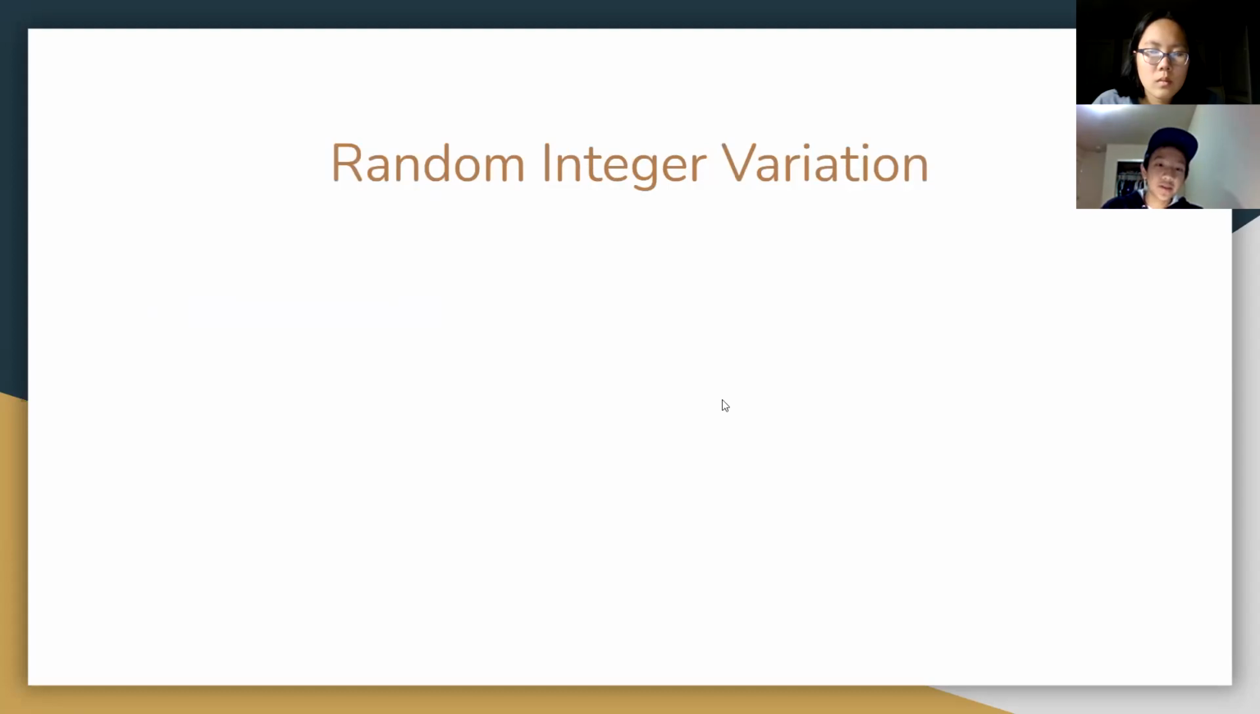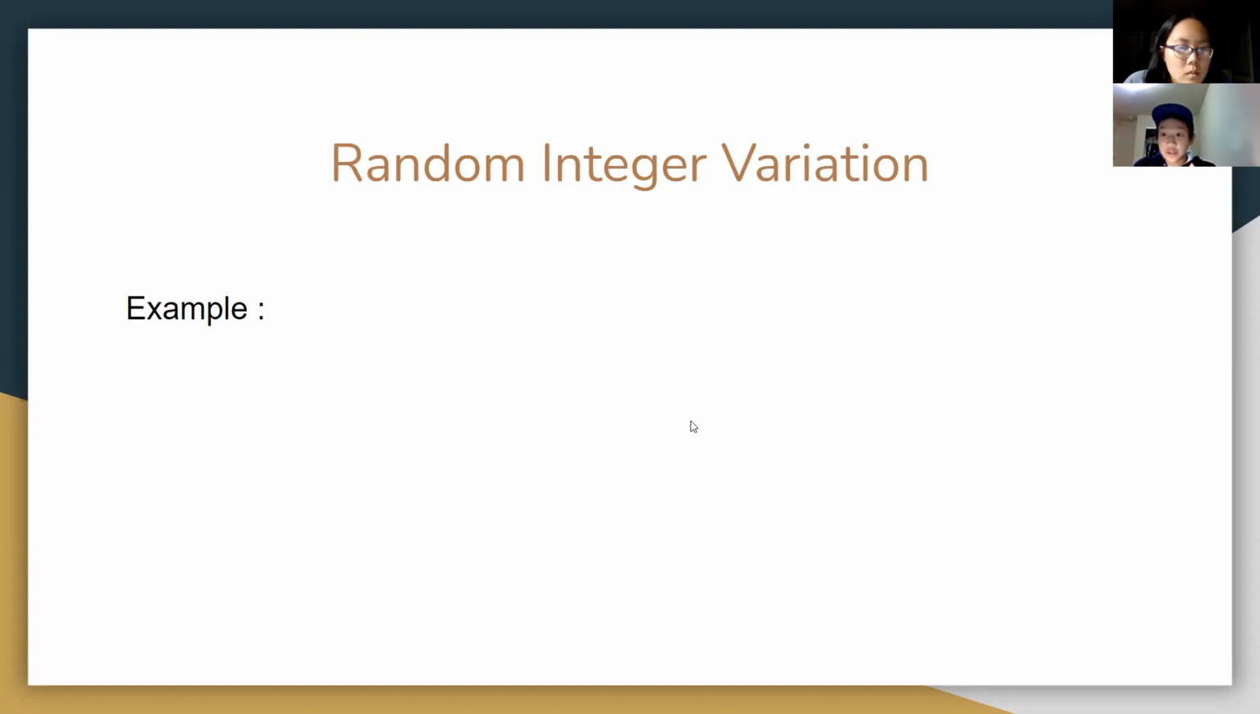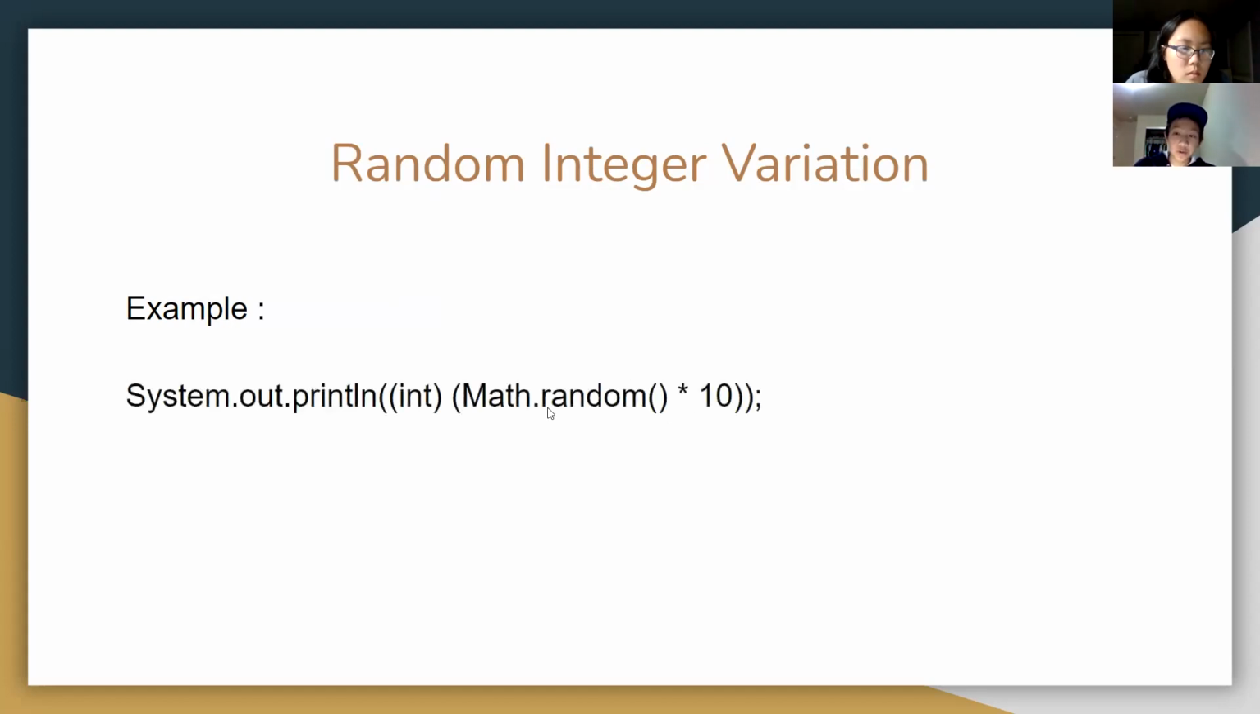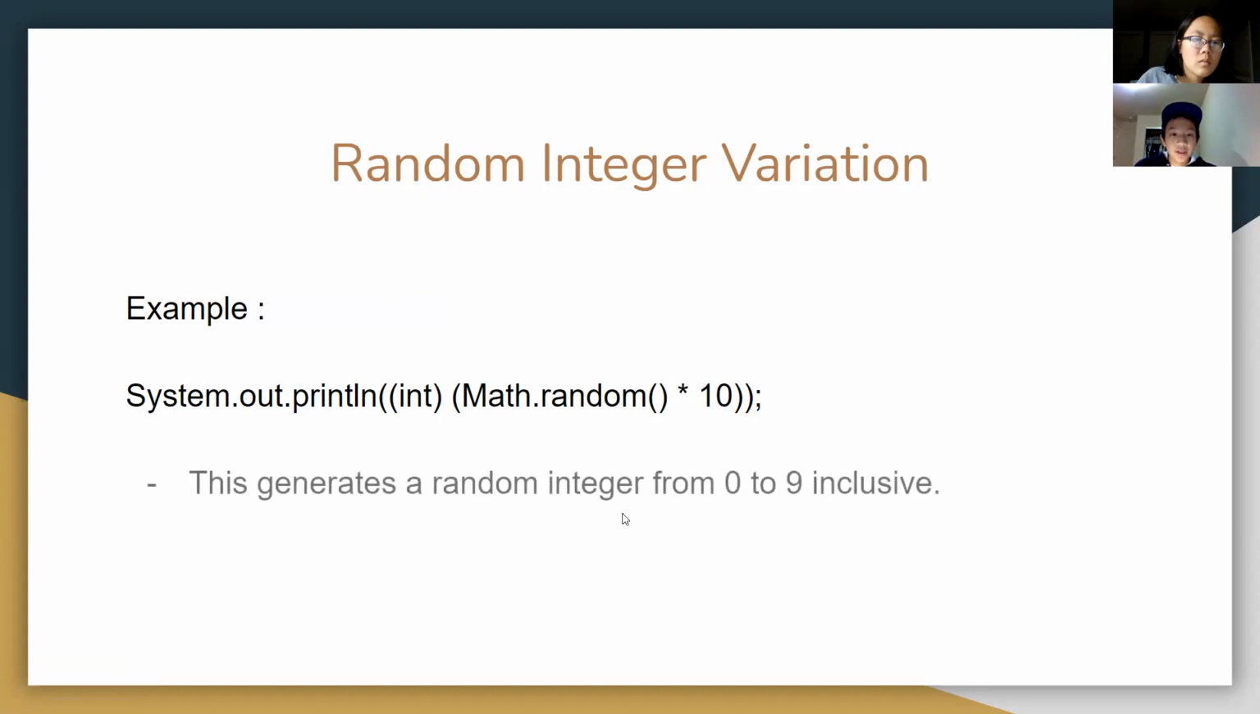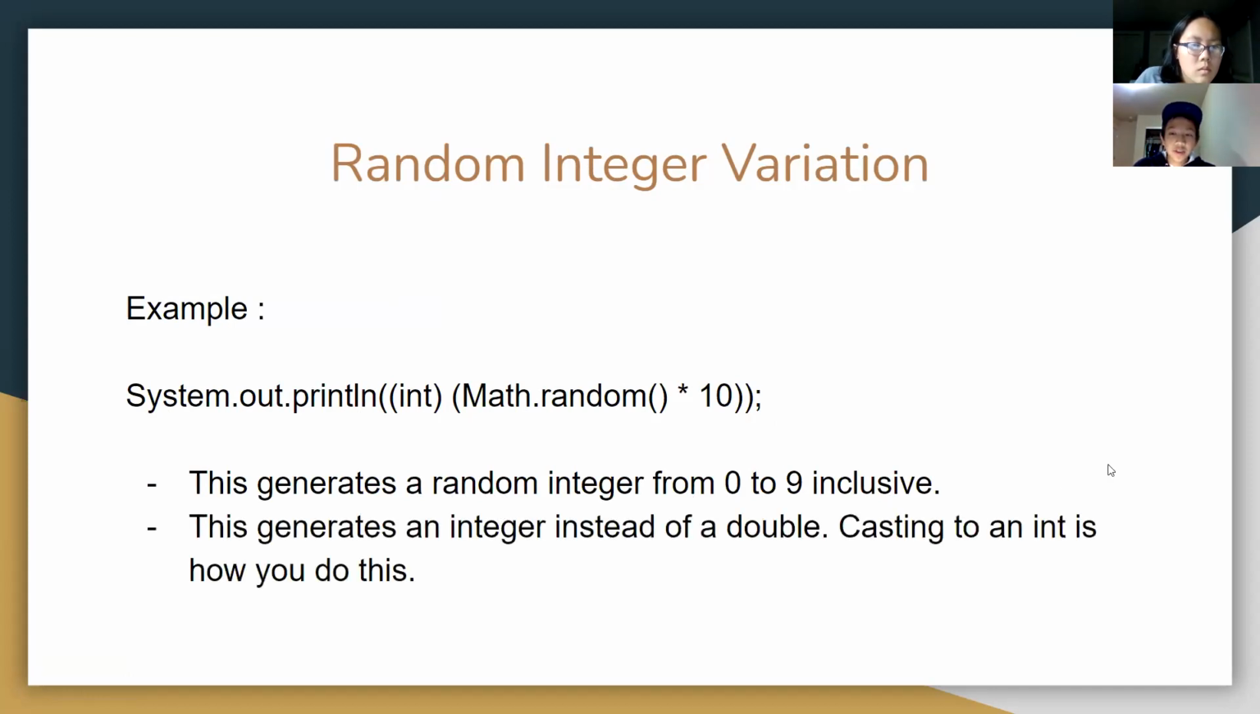All right, so here's a random integer variation. This is where we use random numbers and we use integers so that we can generate an integer, which is probably more useful than the really insanely precise double numbers. So here's an example: System.out.println((int)(Math.random() * 10)). This generates a random integer from 0 to 9, including 0 and including 9. And this generates an integer instead of a double because we cast it to an int after we perform this operation.